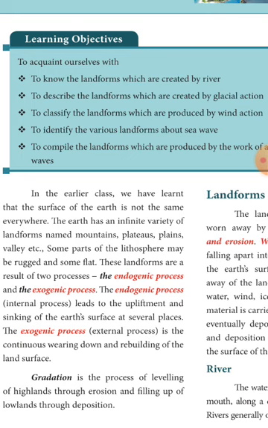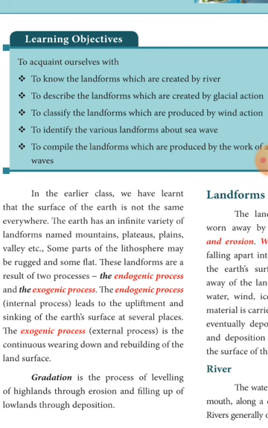Landforms are the result of two processes. How are they formed? Because of two processes. One is the endogenic process and the other one is the exogenic process. What are endogenic processes? Endogenic processes are internal processes. They lead to the upliftment or sinking of the surface of the earth.